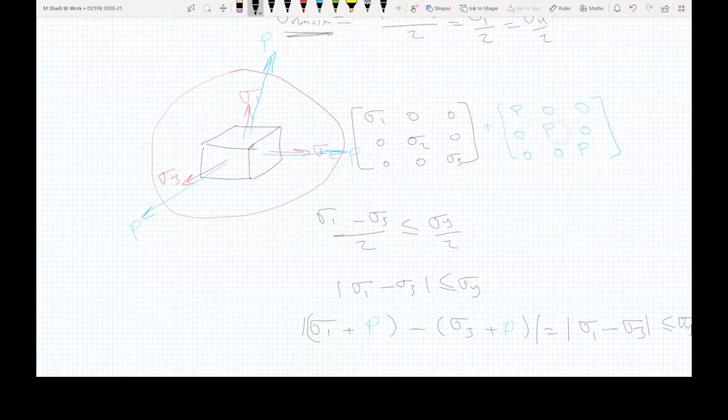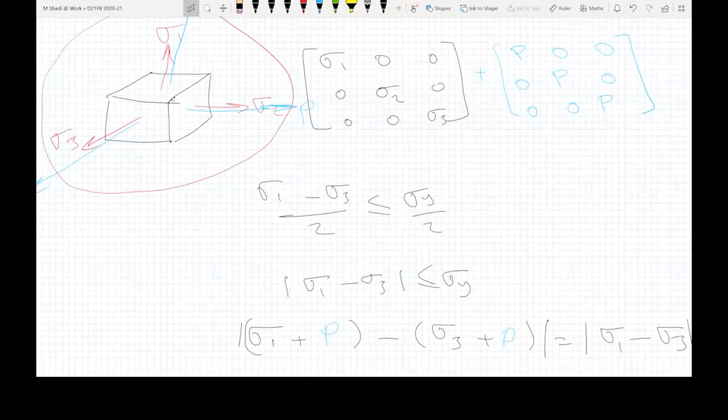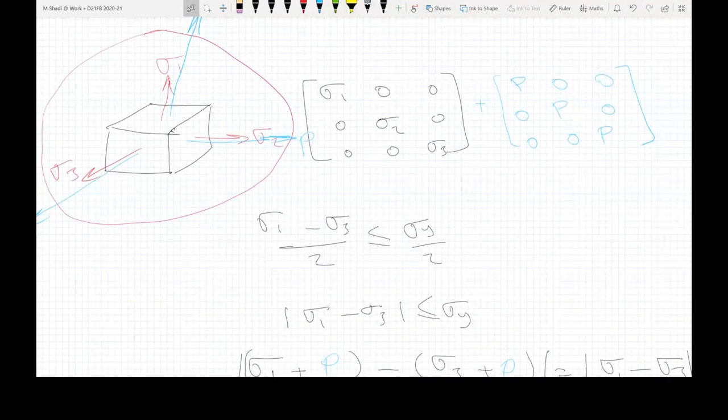So I'll try to zoom slightly on that. Hopefully you can see it better. So you basically are adding the P to all the diagonal values. You are adding P to all the principal stresses, and this is equal forces or equal stress applied to each one of these faces.